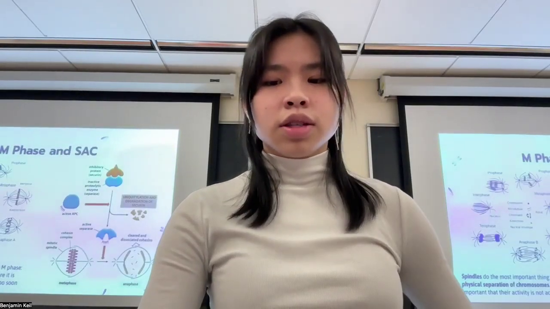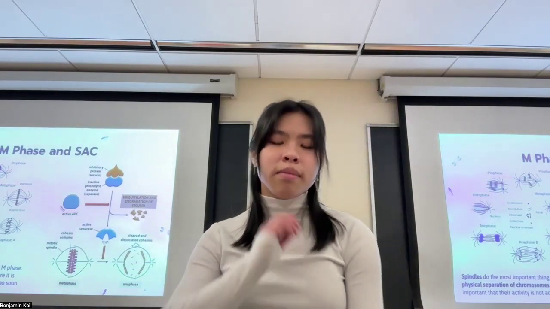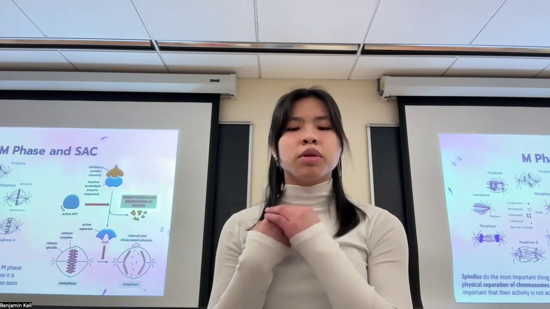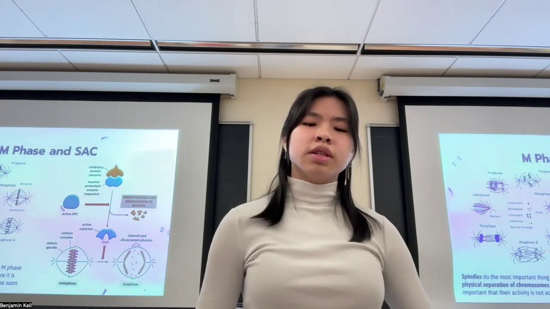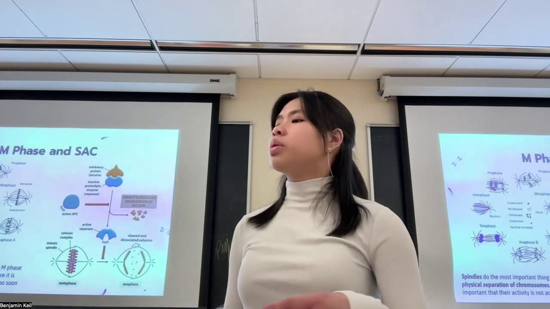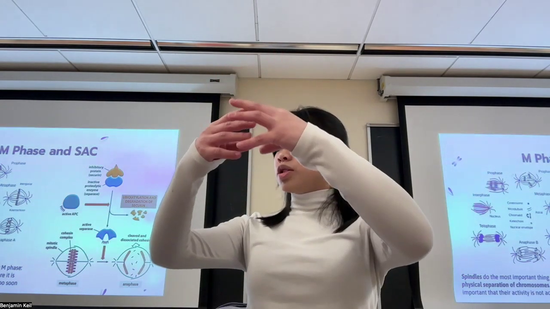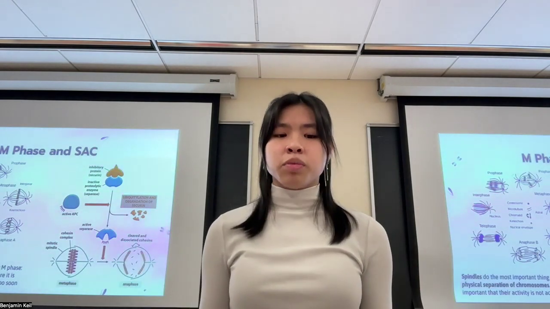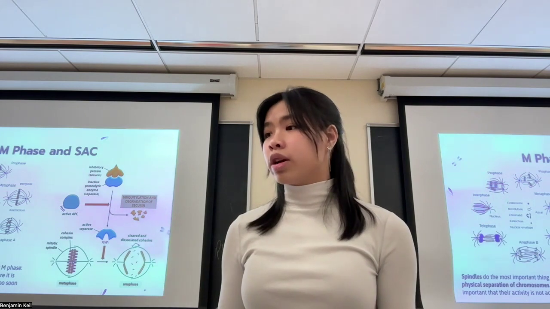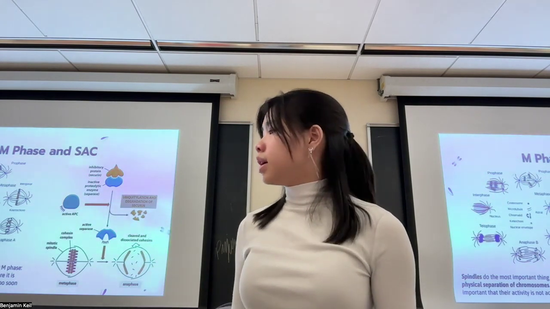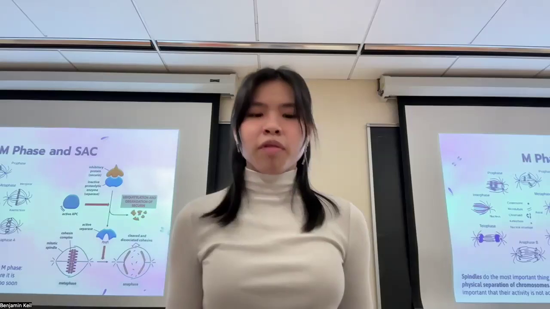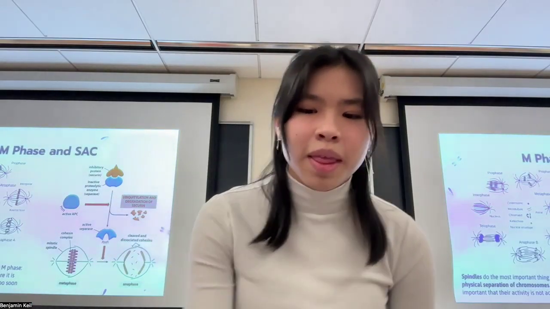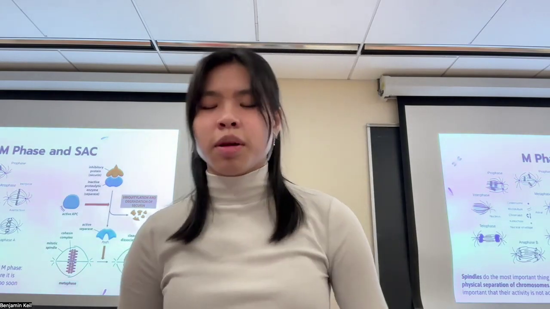Right. So this is a little bit more about the M phase and the spindle assembly checkpoint. The spindles are really doing the most important thing during the M phase, which is physically separating the chromosomes. So if you have your two chromosomes, they're gently pulling them apart so that each new cell gets a copy of the genetic information, which is very important. And you'll actually talk about that later, what happens when it goes incorrectly and the different outcomes of that. But for now, all you need to know is that the cell is separating them and it wants it to go well. So that's what we're looking at here, the spindle assembly checkpoint.